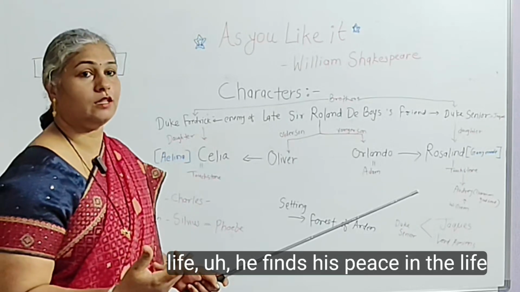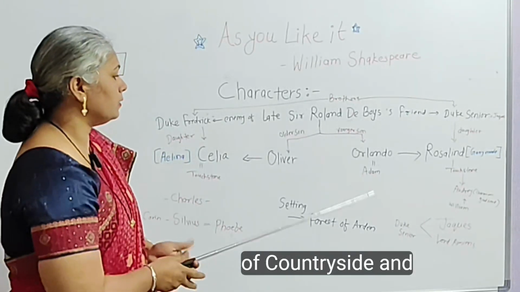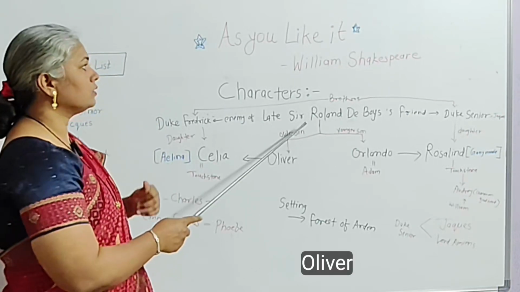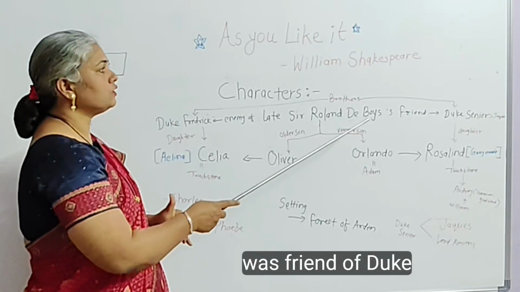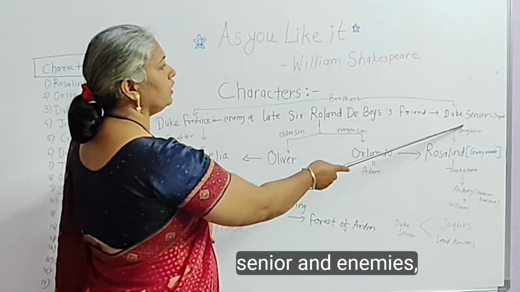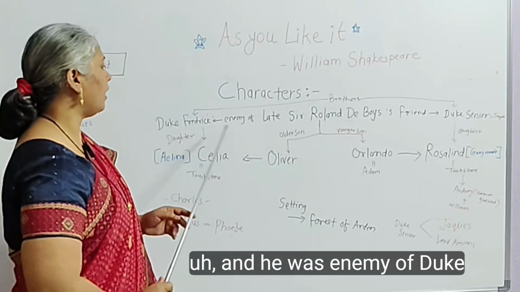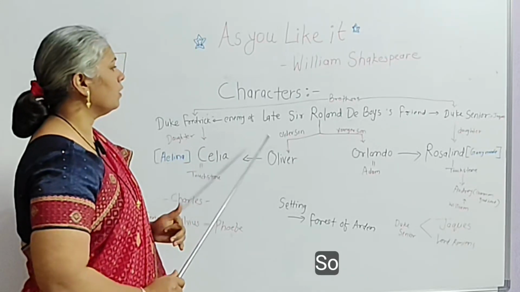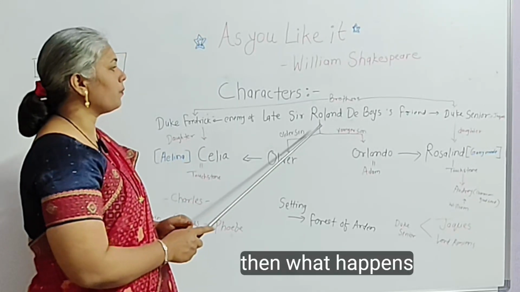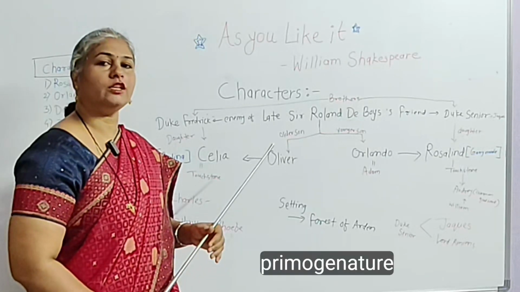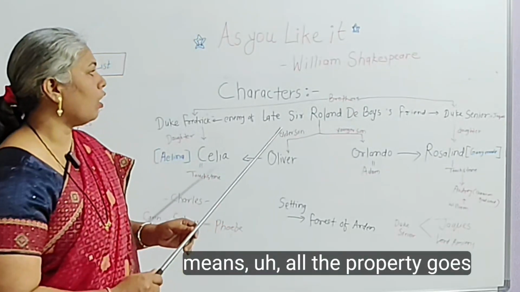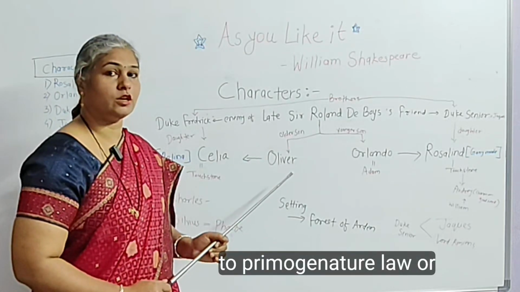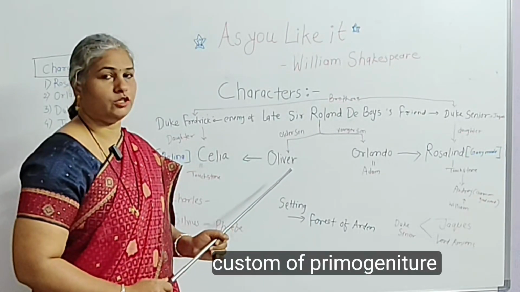He finds peace in the life of the countryside, and here Sir Roland de Boys was a friend of Duke Senior, and he was an enemy of Duke Frederick. So then what happens according to the law of primogeniture, or custom of primogeniture, means all the property goes to the older son.